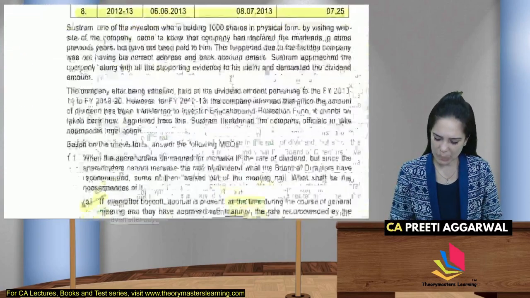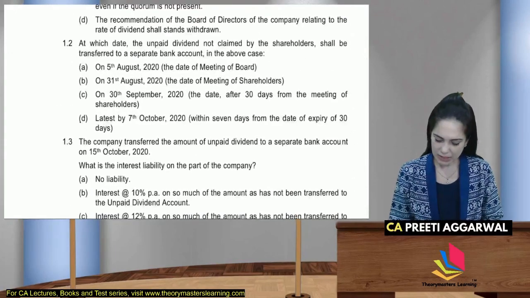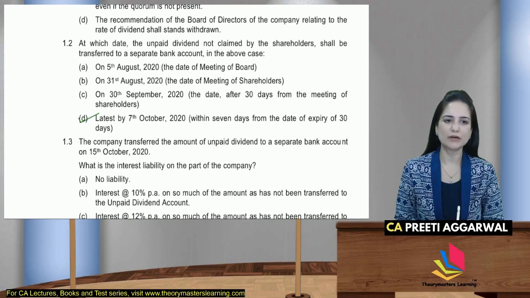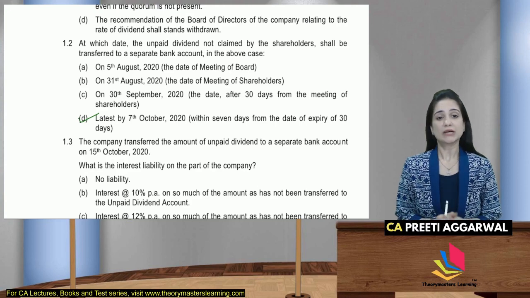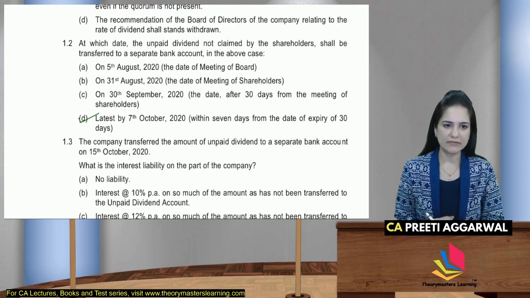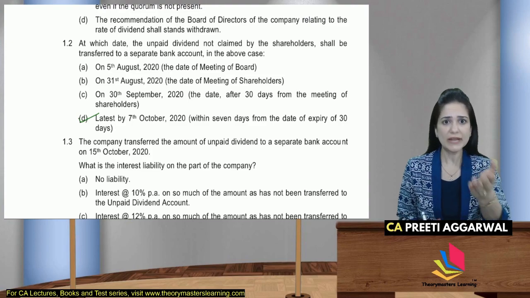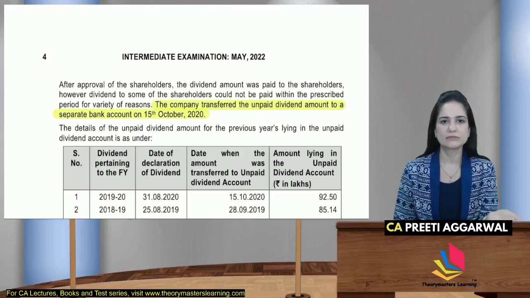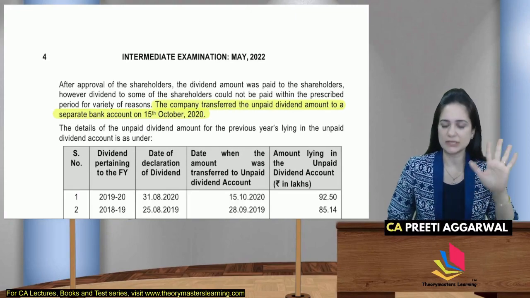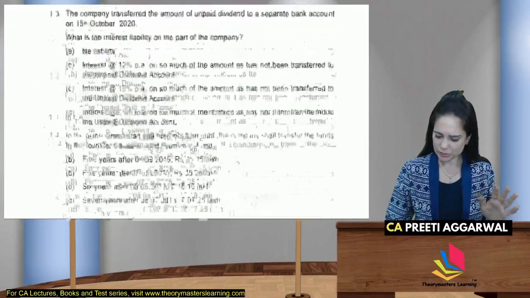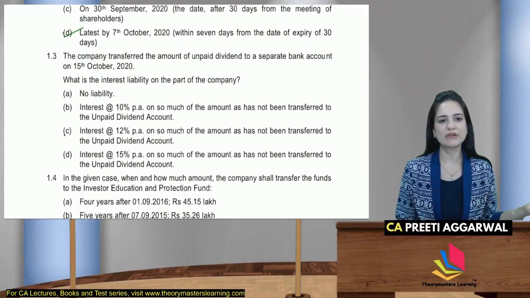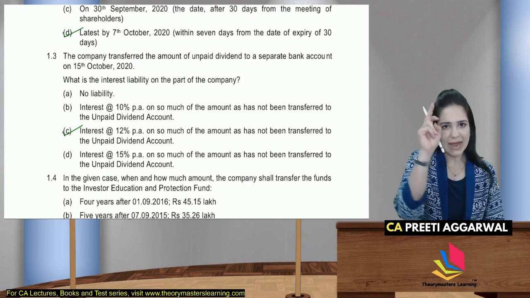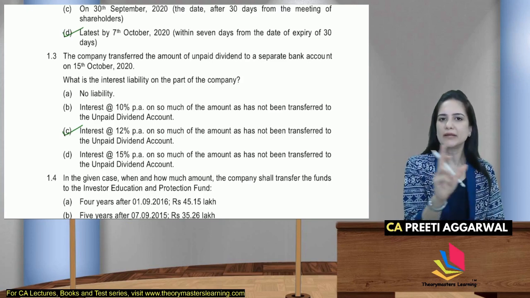So that is the answer. I am already ready with the answer. Latest it should be given by 7th October. ठीक है, 7 days from the expiry of the said 30 days. The company transferred the amount of unpaid dividend on 15th October. उन्होंने late किया. ये तो data था ना, मैंने इधर highlight भी किया था. Here it is. When I read that data, I knew that there is going to be a question on this. So I was prepared. Yes, there is a delay. So we will have to pay interest at the rate of 12% on that amount which has not been transferred to the unpaid dividend account.